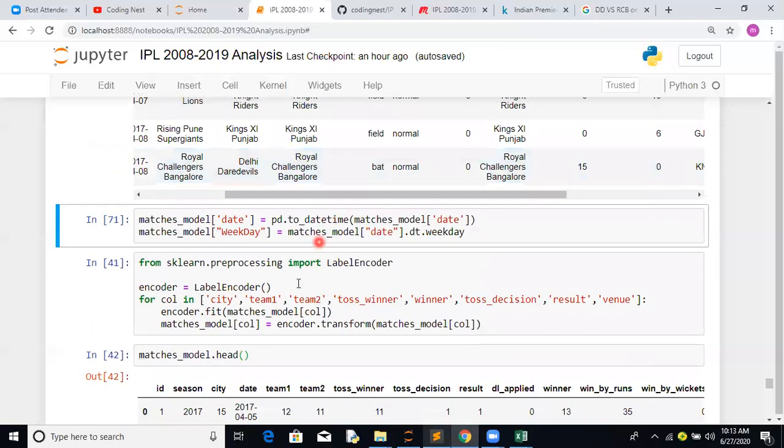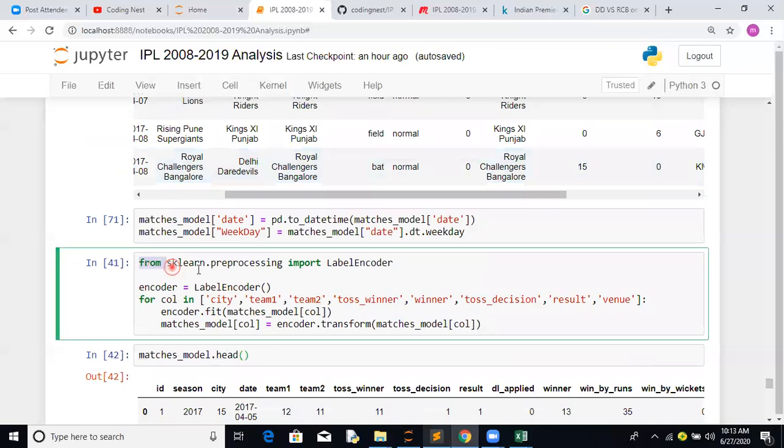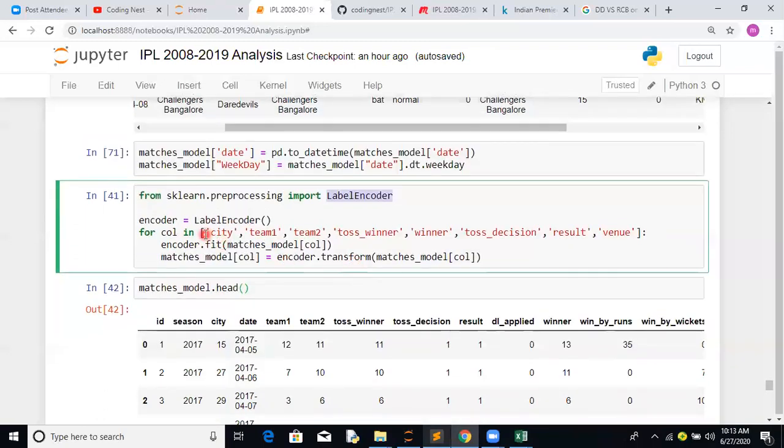Now, how to do the label encoder part. From sklearn.preprocessing import LabelEncoder. So what are label encoders? As we have tried using a dictionary, that's one way, and this is another way. The label encoder is going to convert all the categorical values and assign numbers to them.